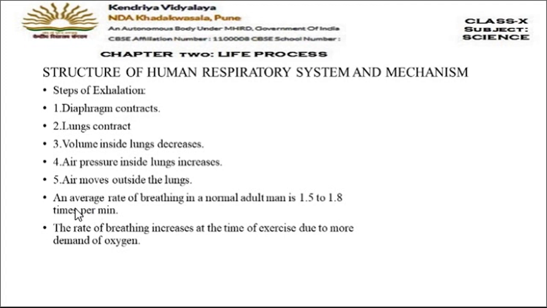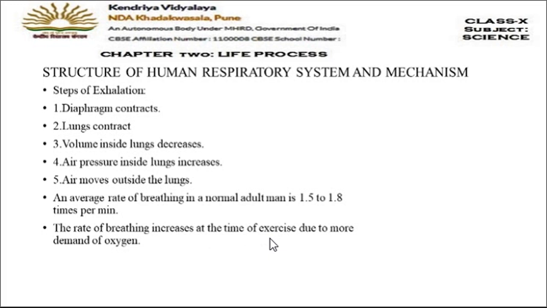Then let us read these important notes here. The average rate of breathing in a normal adult: how many times do we breathe per minute? It is 15 to 18 times per minute. The rate of breathing increases at the time of exercise.